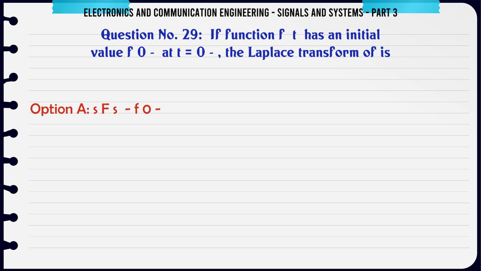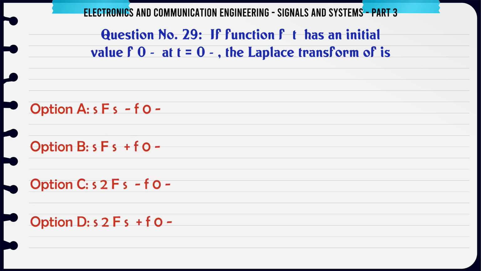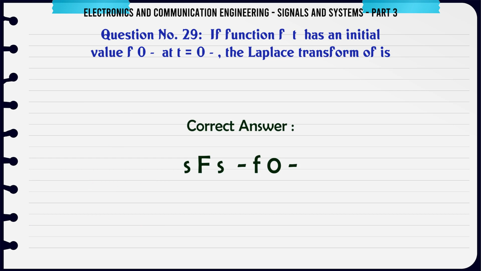If function f(t) has an initial value f(0) at t = 0, the Laplace transform of df/dt is: A, sF(s) - f(0); B, sF(s) + f(0); C, s²F(s) - sf(0); D, s²F(s) + sf(0). The correct answer is sF(s) - f(0).